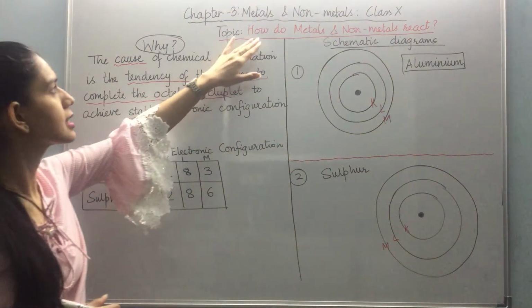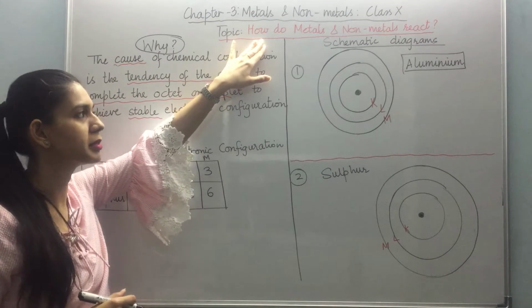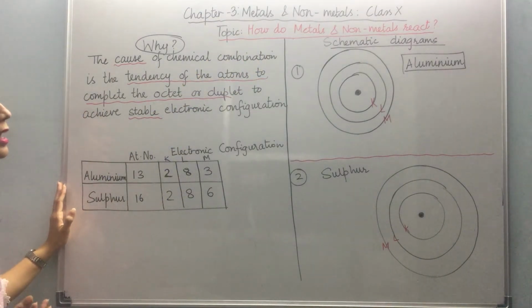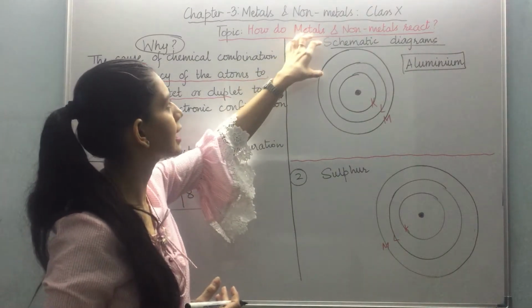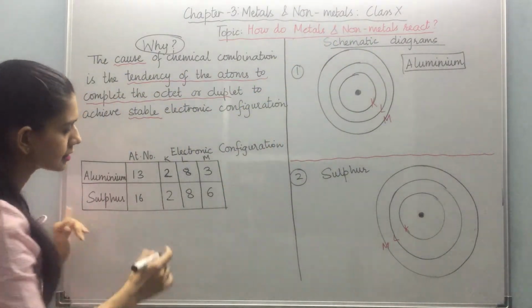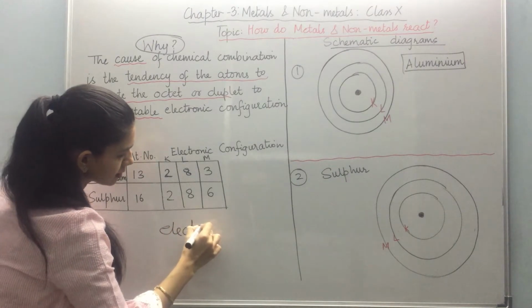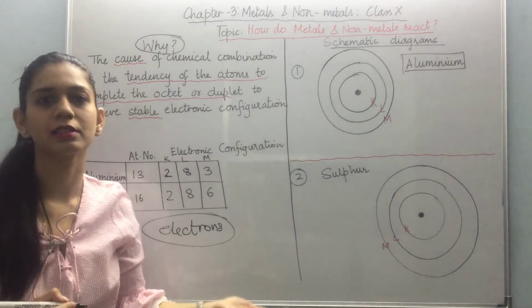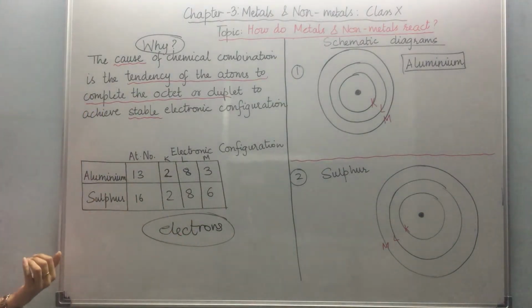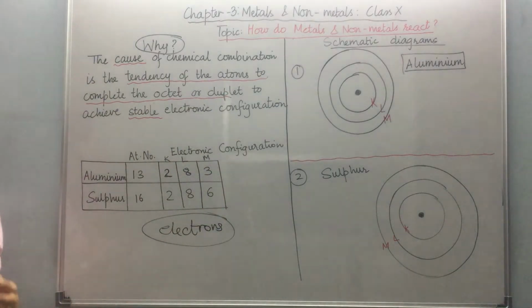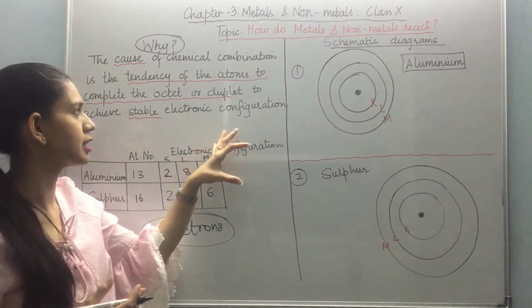Our topic is how do metals and non-metals react. Firstly, we need to understand why there is a reaction between a metal and a non-metal. The reason is electrons. Some elements want to give their electrons, others want to gain some electrons. So who is gaining, who is giving, and why all this is happening, we are going to study now.